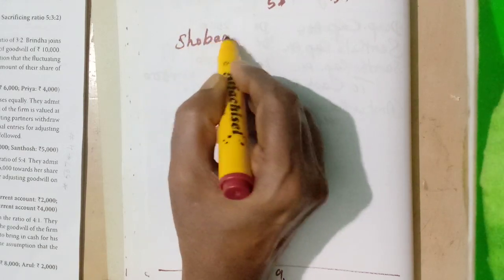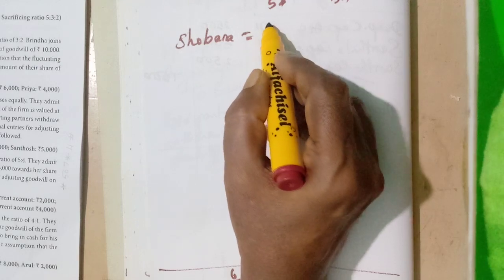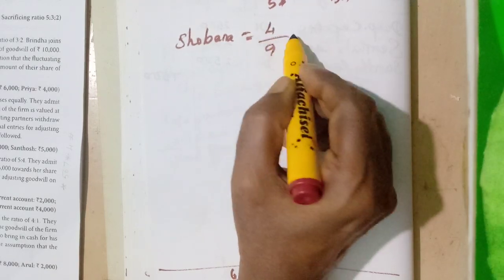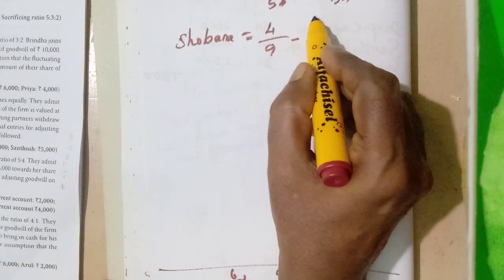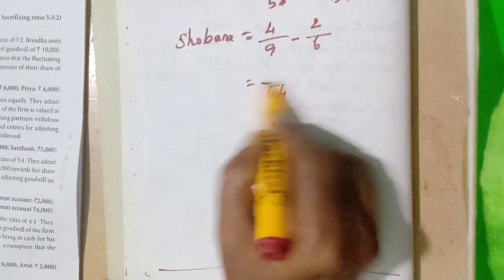Then the next partner, Shobana. What is the old ratio? 4 by 9 minus new ratio 2 by 6. Same LCM 54.